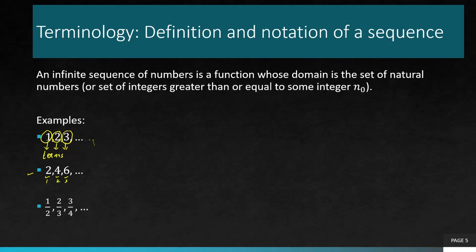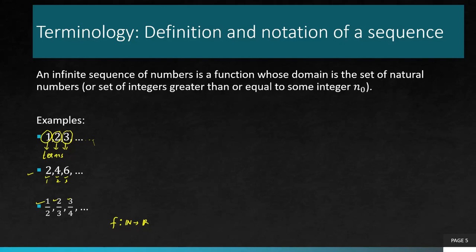So you can see it as a function, a function which is defined from natural numbers to real numbers, because the range of the sequence could be any real value, right? These numbers are going to be any real number. They are not necessarily rationals or integers or positive or negative. They could be any real numbers in general. So a sequence is nothing but a function, and that's the definition here.